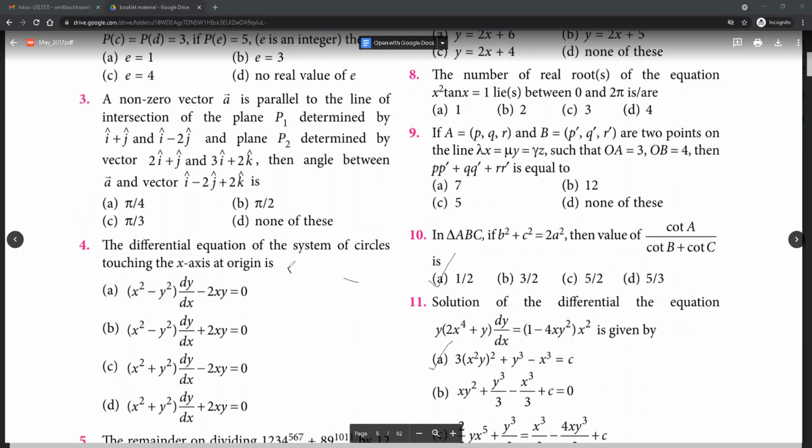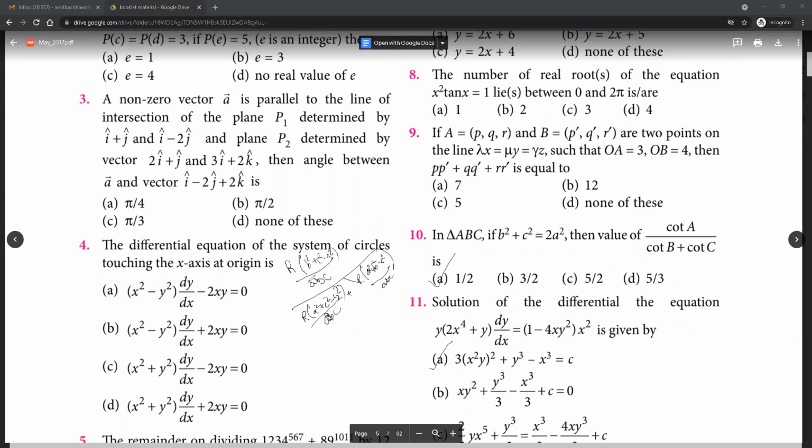What is cot A? R times (B square plus C square minus A square) by ABC, divided by cot B, which will come as R times (A square plus C square minus B square) by ABC, plus R times (A square plus B square minus C square) by ABC.